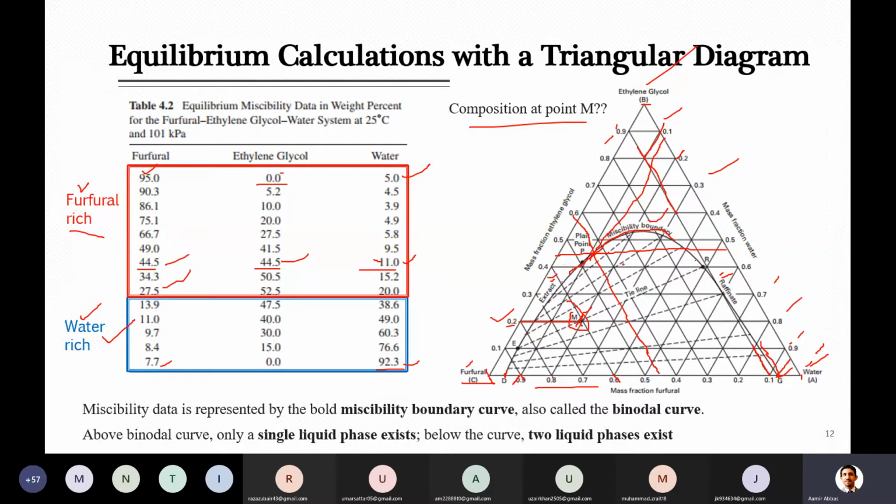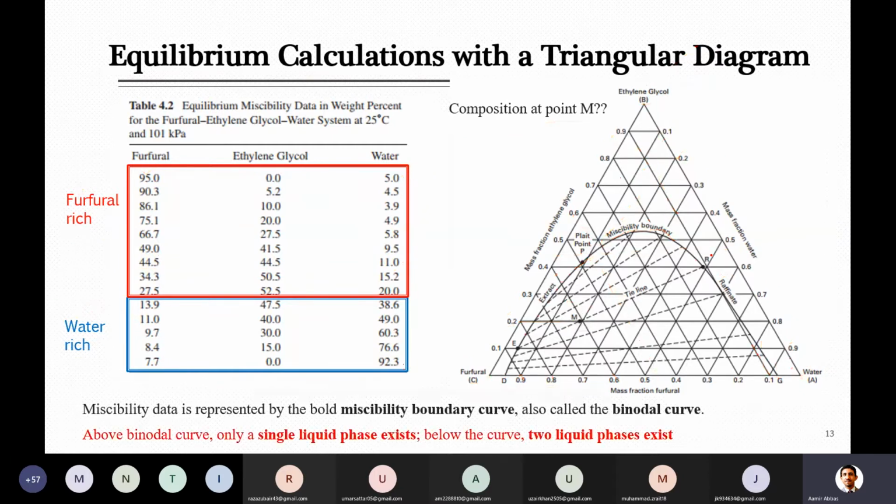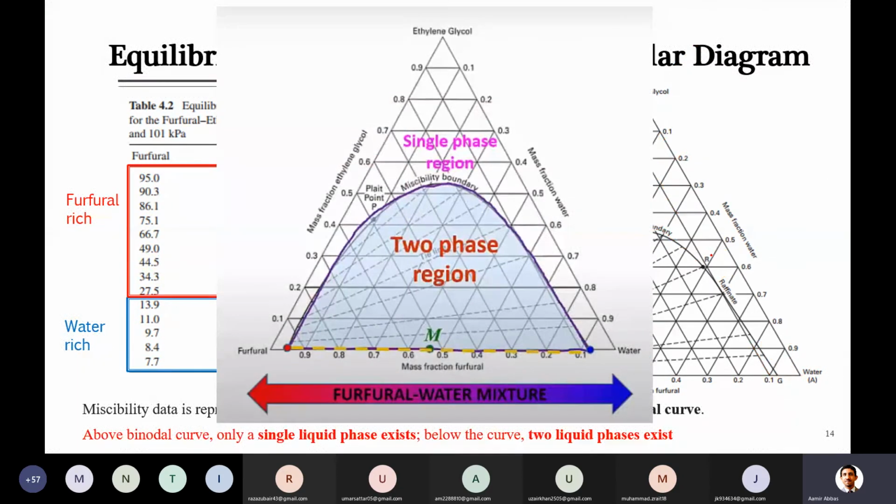While any point located above this curve, outside this curve, indicates that there is only a single phase. Single phase means all 3 components will be there, but they will exist with each other as a single phase. It is not separated into 2 phases, which we are calling extract and raffinate. But just inside this, definitely they will be.